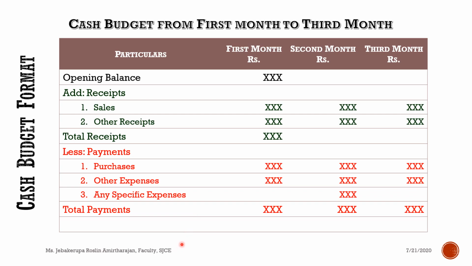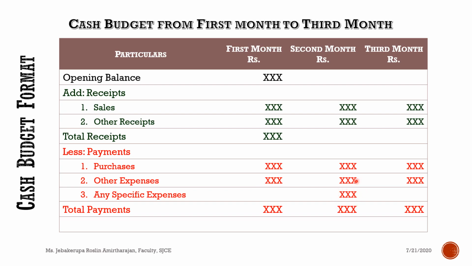We may have bought the amount at a future or past date, and now we may be paying for it, right? So similarly, we'll be entering the amount we are going to pay on purchase. And other expenses like rent, interest, and any specific expenses. There are some expenses which are exclusively for a particular month. Suppose at the end of May, you generally give some bonus to your employees. That is a specific expense that appears only for the month of May.